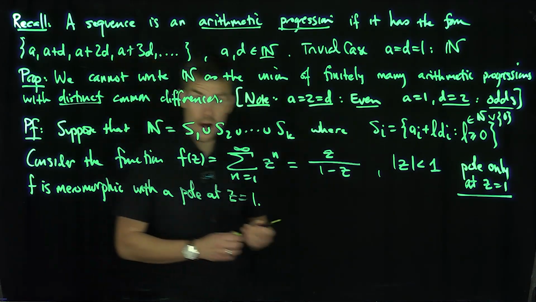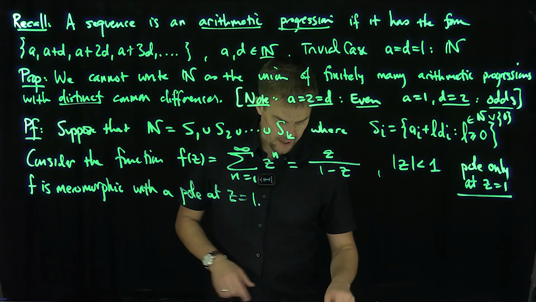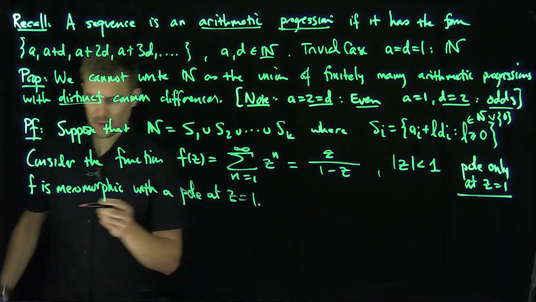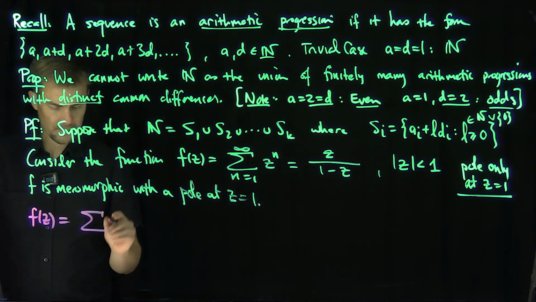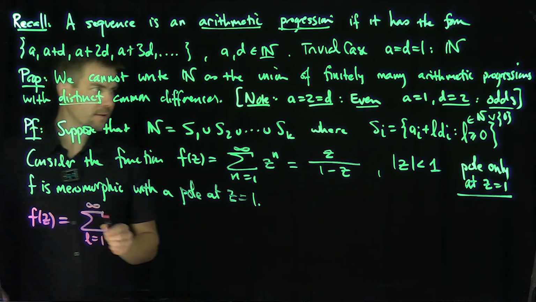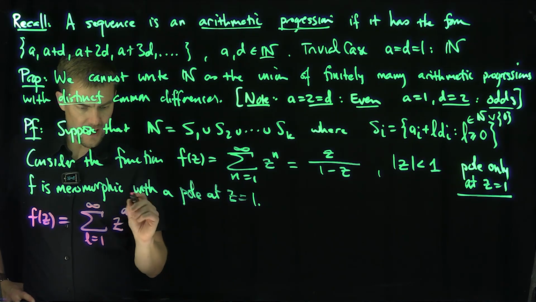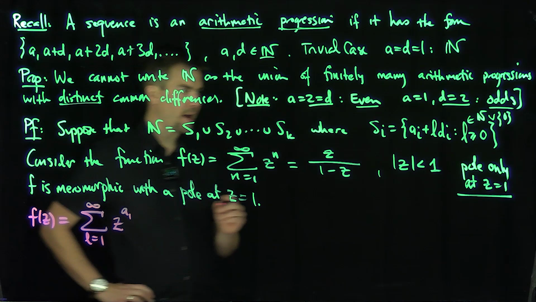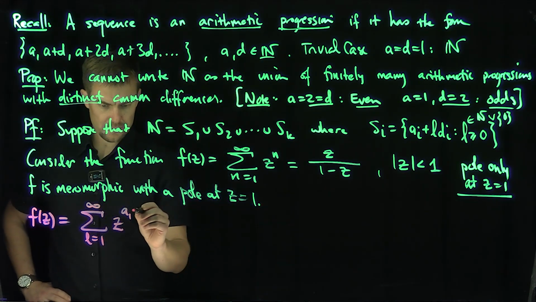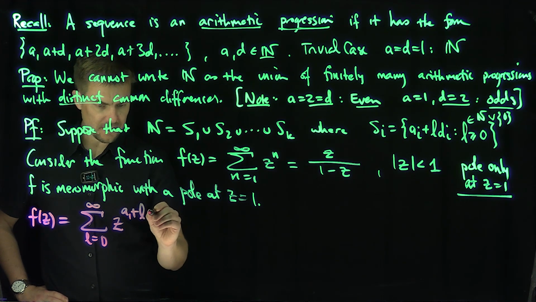Okay, but now what can I do? I know that n is the union of all these arithmetic progressions, right? So f of z can therefore be written as the sum, L goes from 0 to infinity, of z to the a1 plus L d1.